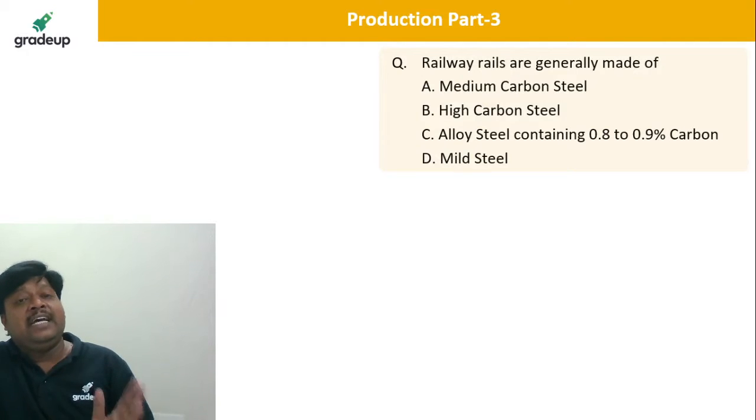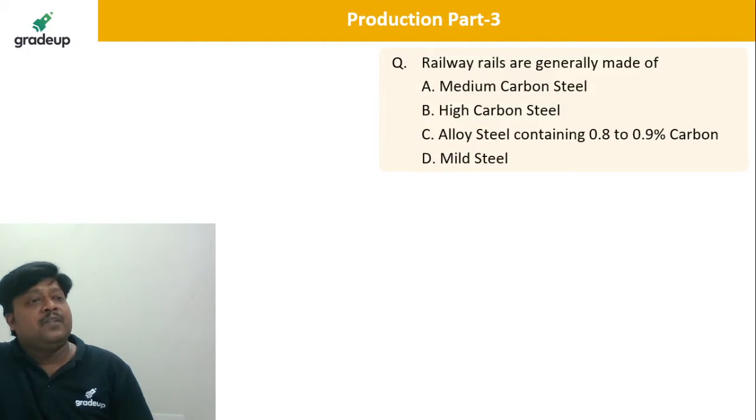So high carbon steel, Shubham, you are saying it is from 0.8 to 1.5% of carbon. Okay, it is okay that high carbon steel is from 0.8 to 1.2, 1.3% carbon.